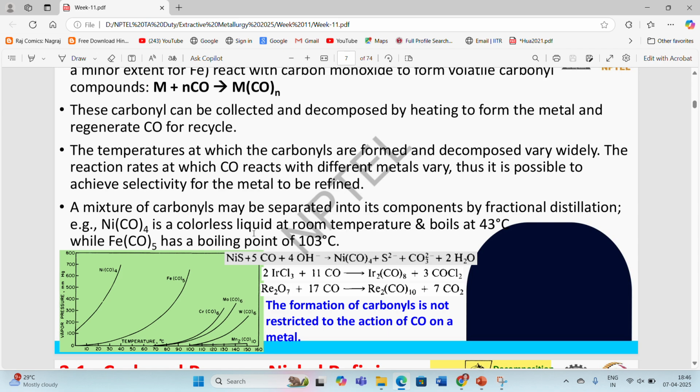A mixture of carbonyls may be separated into its components by fractional distillation. For example, NiCO4 is a colorless liquid at room temperature and boils at around 43 degrees Celsius, while FeCO5 has a boiling point of around 103 degrees Celsius only. So, by boiling at around 50 or 100 degrees Celsius, we can recover our particular metal with the decomposition process.